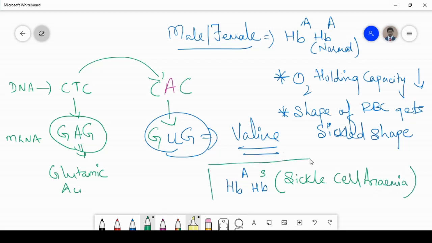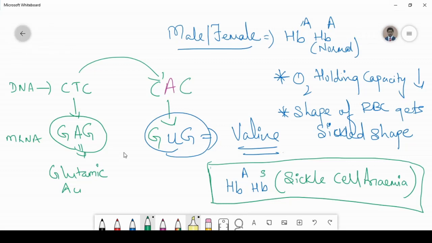Now, if you want me to draw the pedigree, then please do let me know through WhatsApp so that I can draw the pedigree for you, children. As of now I am not doing it because it is not in your syllabus. Okay, and if you want to learn, then please let me know. Now, the other disease is known as phenylketonuria.